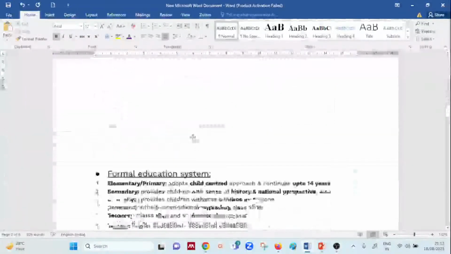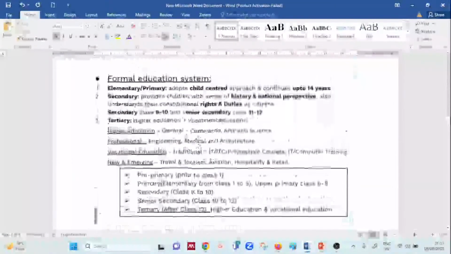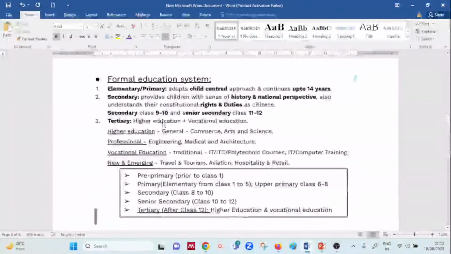Coming next to the formal education system. This particular system you have to take into consideration very well. It will help you to understand things very properly.